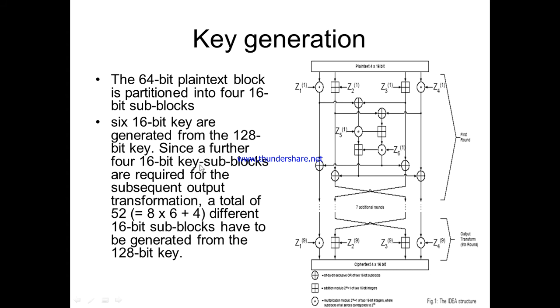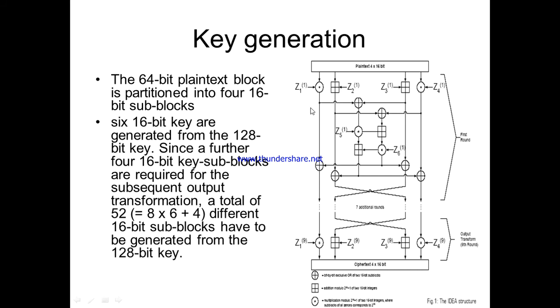Okay, so 16-bit key subblocks we are going to have, but we are providing only a 128-bit key, right? So this 128-bit key will first be divided into 8 subblocks, and then it has to be expanded. The key has to be generated because we require 52 into 16, that is more than 128. How it will be generated, we'll see in the next step.